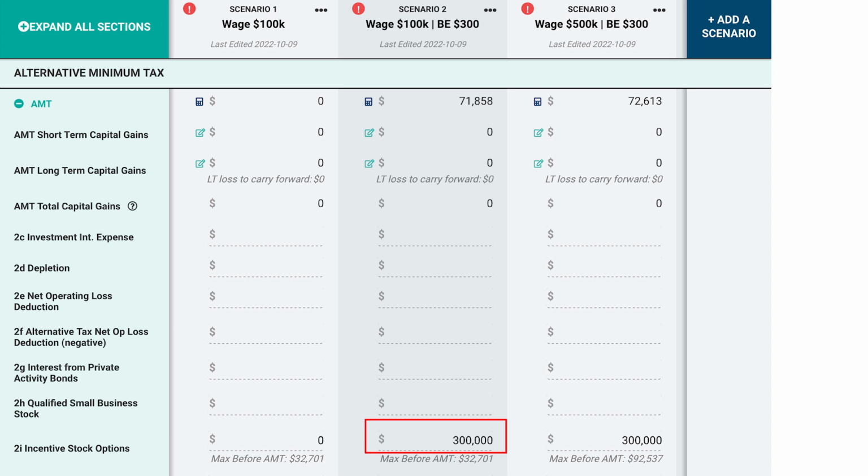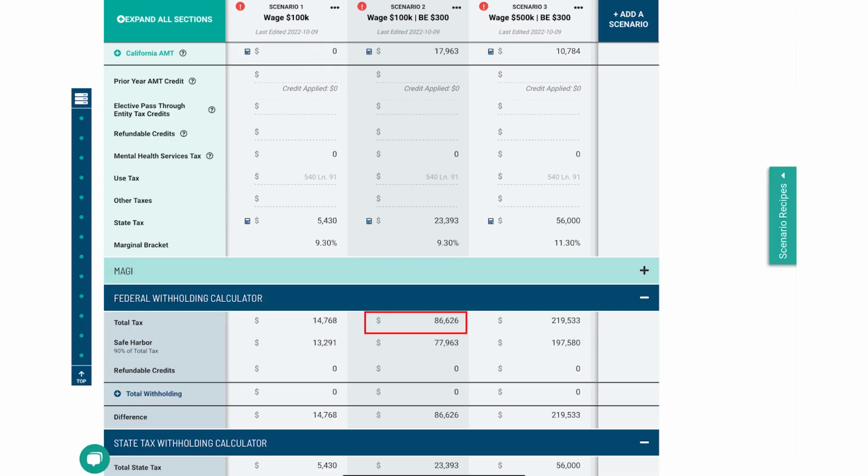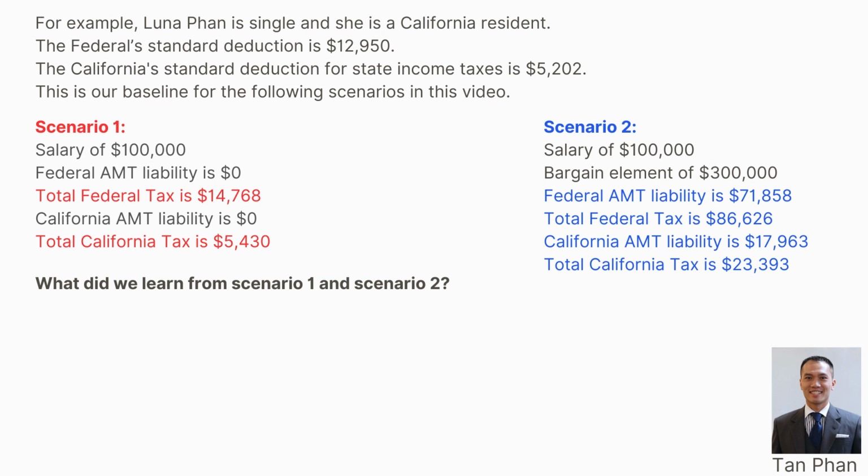Scenario 2. Salary of $100,000. Bargain element of $300,000. Federal AMT liability is $71,858. Total federal tax is $86,626. California AMT liability is $17,963. Total California tax is $23,393.